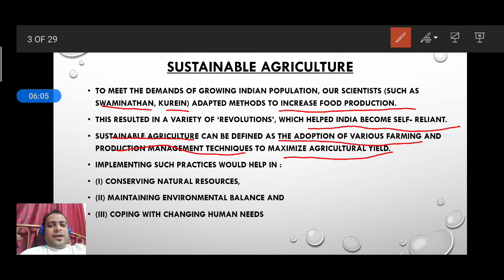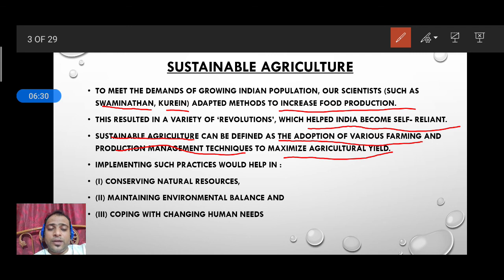A few decades ago, people thought that food production is the work of farmers only. No, it's not like that. Agriculture scientists also help to grow crops in a scientific manner.